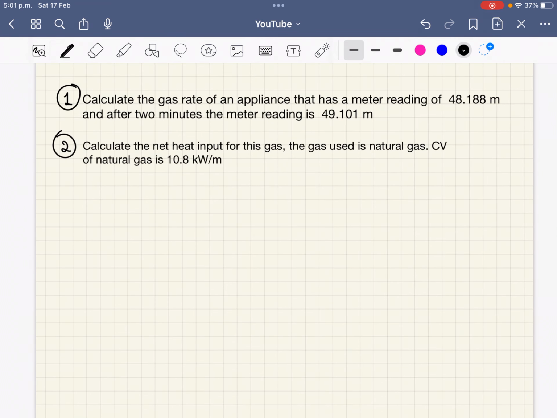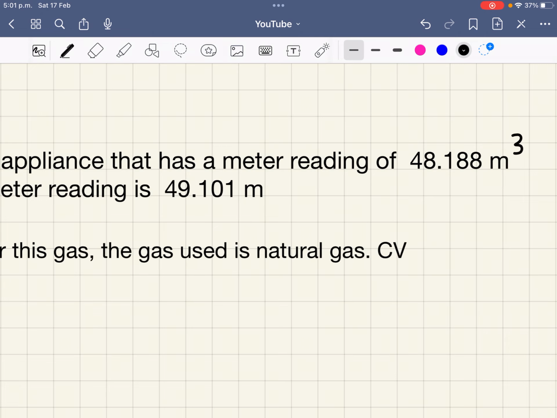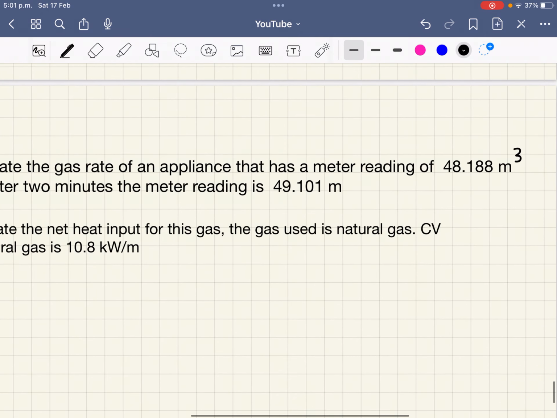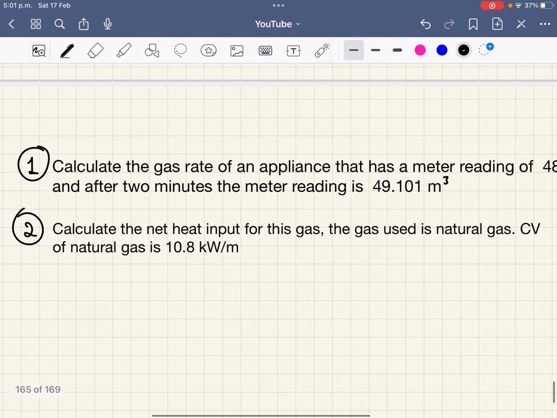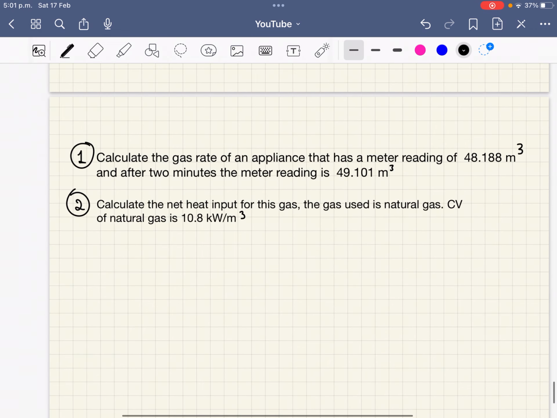Calculate the gas rate of an appliance that has a meter reading of 48.118 meters cubed, and after 2 minutes the meter reading was 49.101 meters cubed. So what we could do there is find the gas rate for 2 minutes. It was this at the start. After 2 minutes it was this. So if you take one away from the other, you have your 2 minute gas rate.